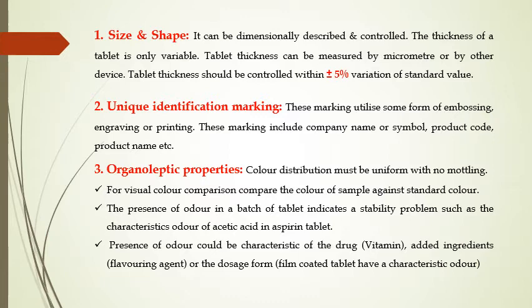Second one is unique identification marking. These markings utilize embossing, engraving, or printing. These markings include company name or a symbol, product code, and product name, etc. Third one is organoleptic property. Color distribution must be uniform with no mottling. Mottling is a non-uniform distribution of color during the manufacturing of a tablet.